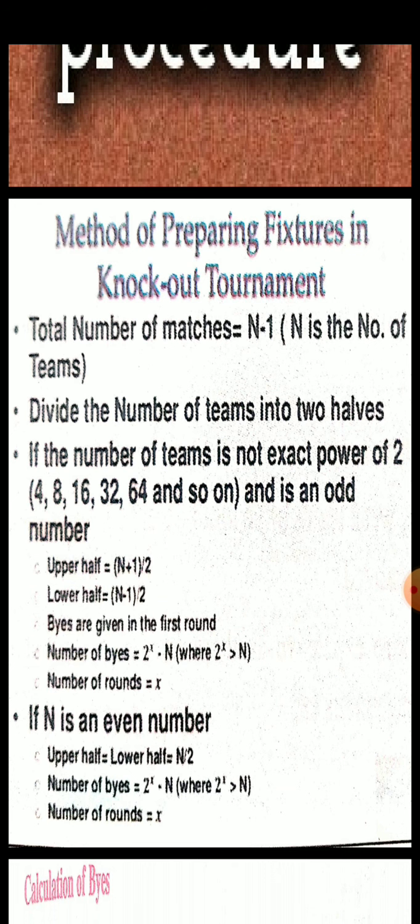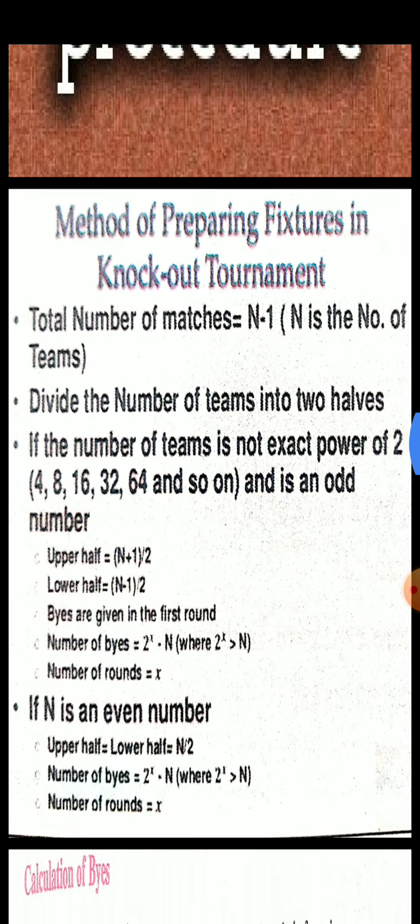Byes are given in the first round only. Byes are not given in the second round or other stages of the tournament or fixture. So it is adjusted only in the first round. And how to give the byes? The number of byes is equal to 2 to the power x minus the number of teams, where 2 to the power x should be greater than the number of teams. Suppose there are 7 teams.